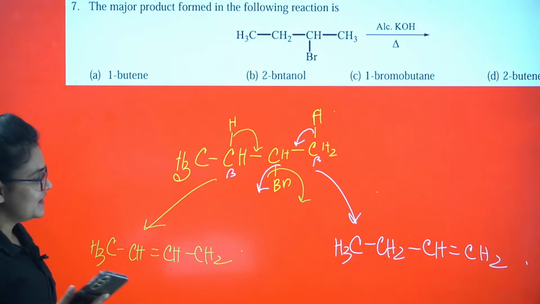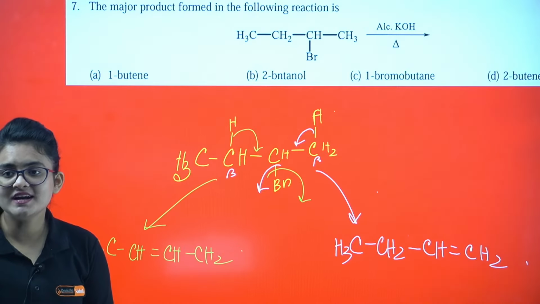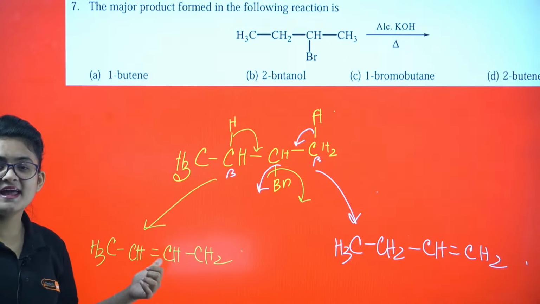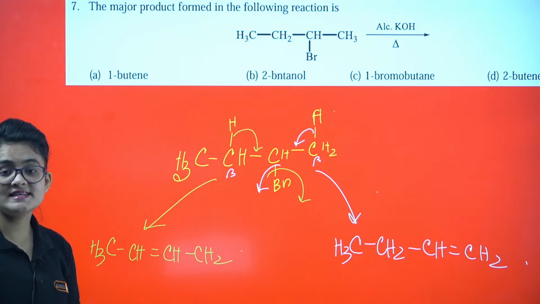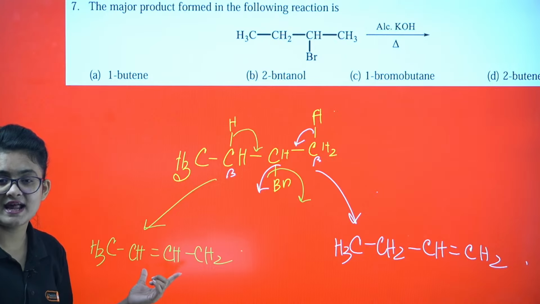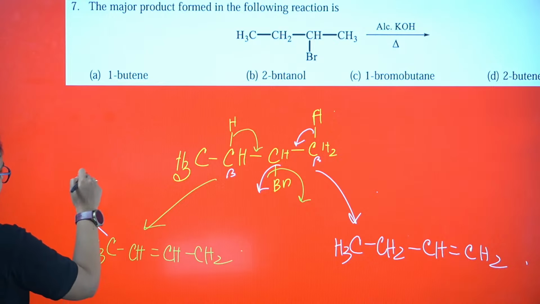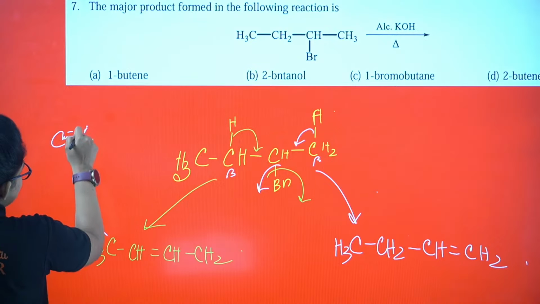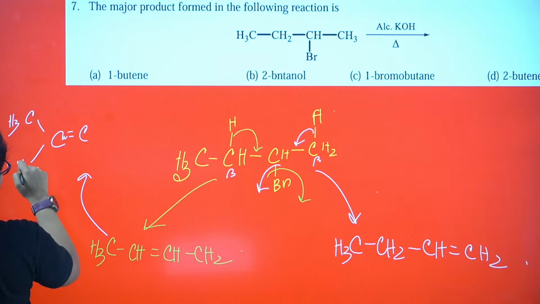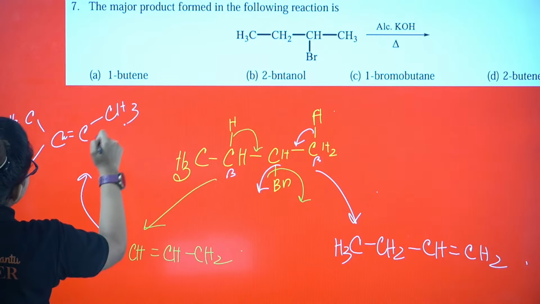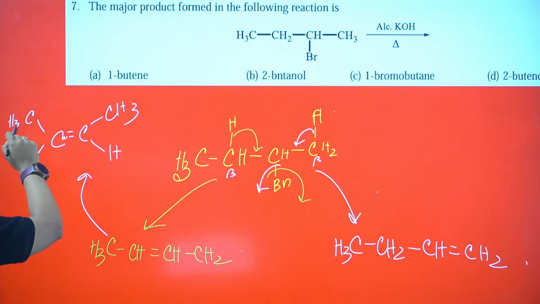D. Okay. So the correct answer is going to be option D. Why? Because it is following the Saytzeff rule. What is the Saytzeff rule? The more substituted alkene will be more stable. This particular alkene, C double bond C, has CH3 and CH3.